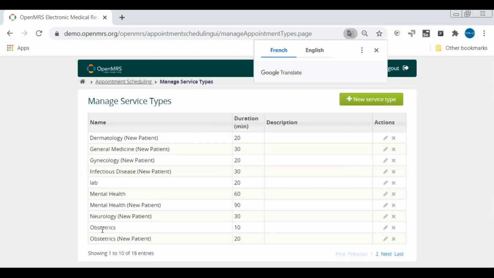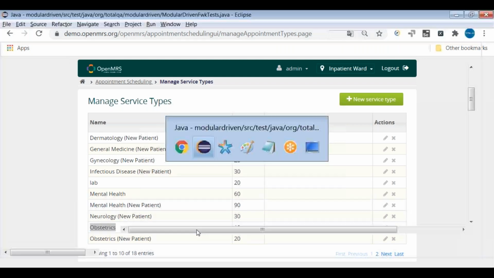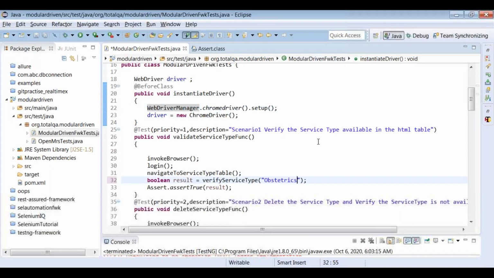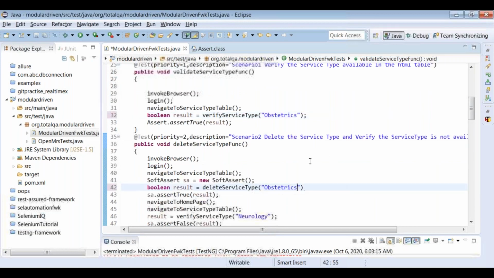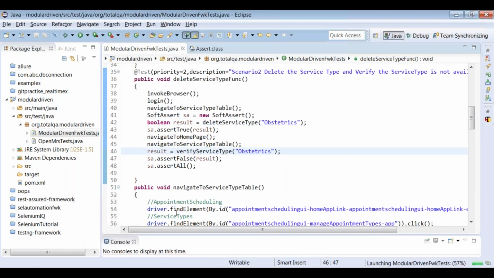So neurology is not available. Let's take obstetrics, copy this, then provide the information obstetrics here, delete the service type obstetrics, and try to verify the service type here. So do all these things now. Let's try to execute again one more time to see the outcome.